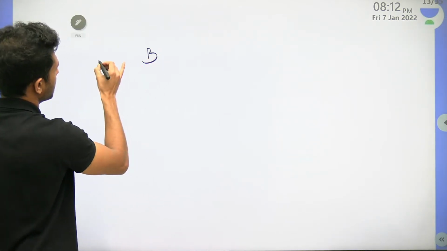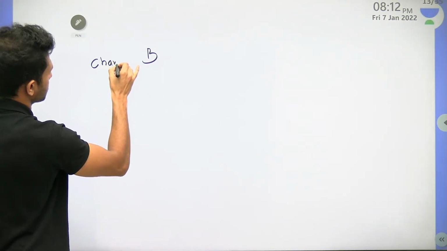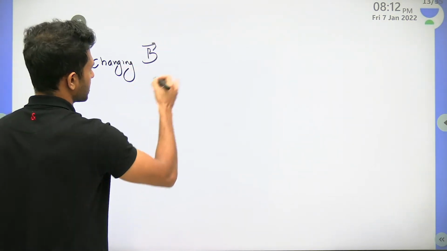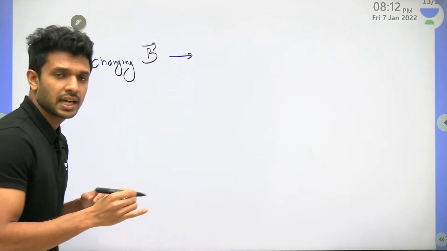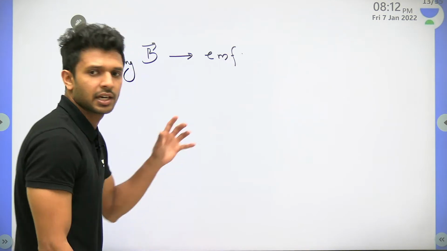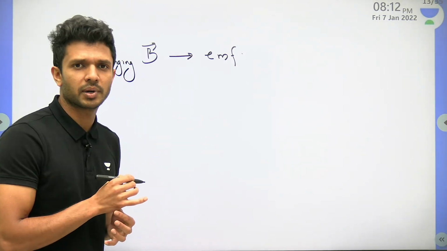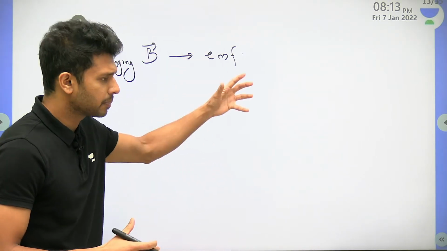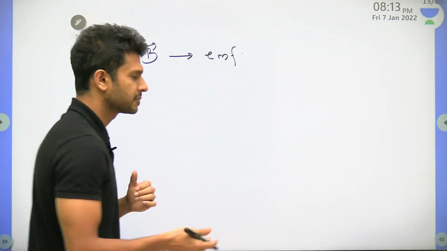If we have a changing magnetic field, what will it be producing? It will be producing an EMF or a potential difference, right? We have learned that. I hope you all remember that. What is the relationship connecting EMF and the electric field?